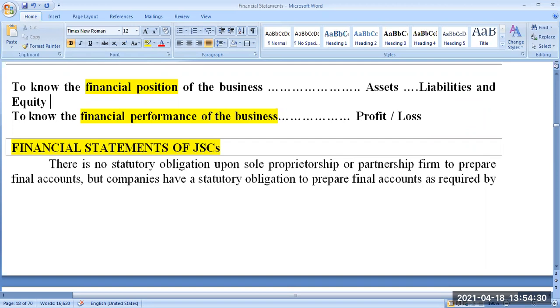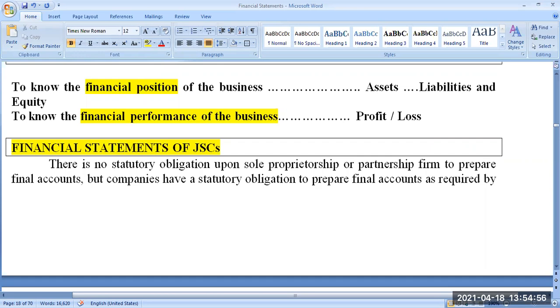Tangible and intangible is one way of classifying assets, based on tangibility. Another way is based on durability, how long that asset is going to remain in that form. Based on that, we classify assets into two categories: non-current or fixed assets, and short-term or current assets.